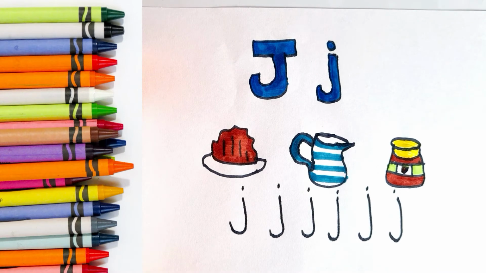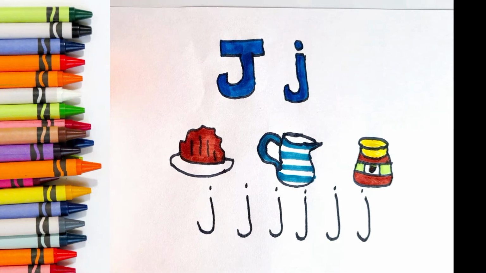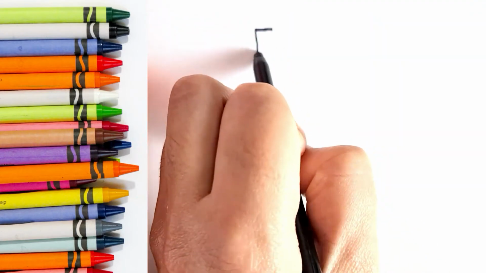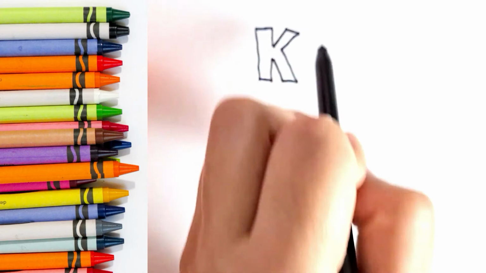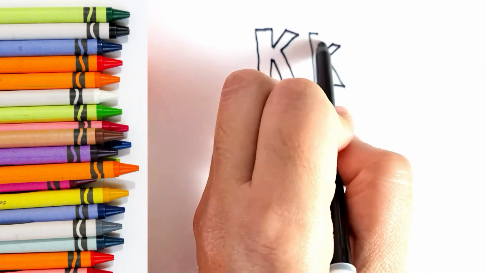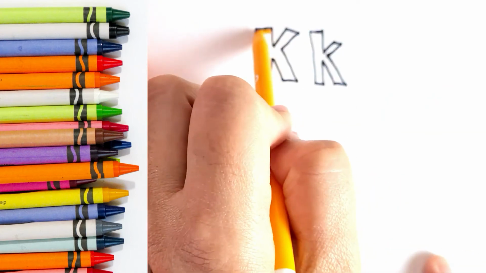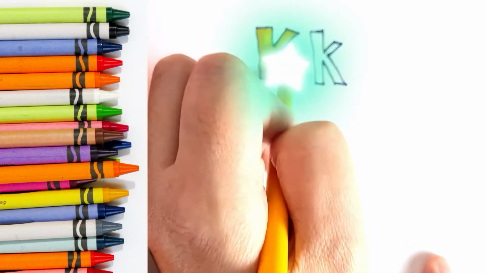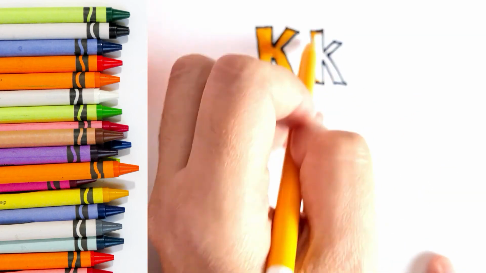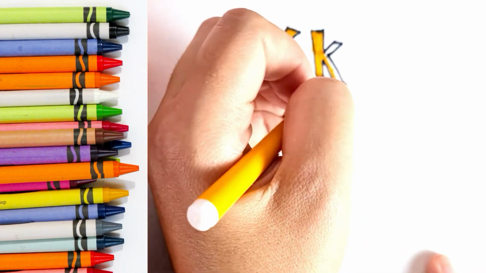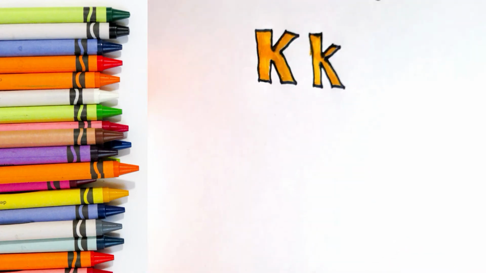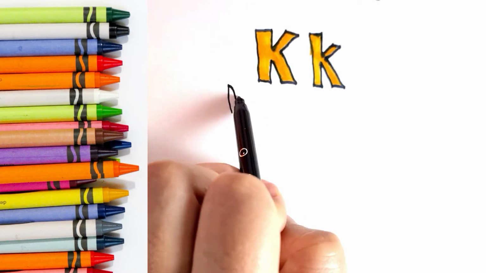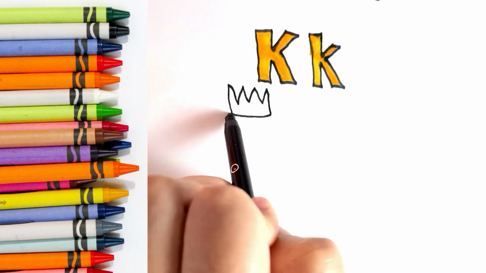Great job, everyone! Let's learn about the letter K. This is the letter K. It is the 11th letter in the alphabet and it is a consonant. This is the uppercase letter. And this is the lowercase letter. The letter K makes the sound k, k, k, k.